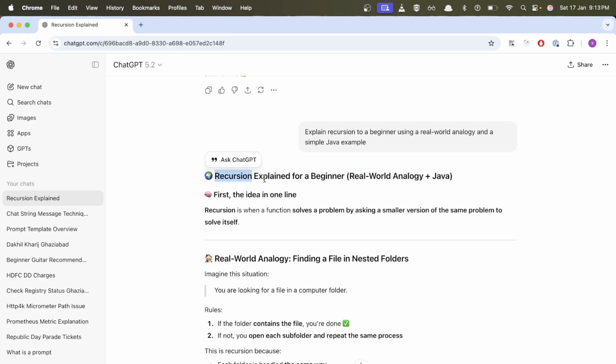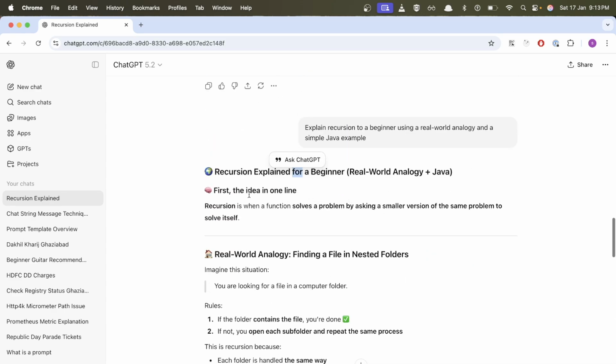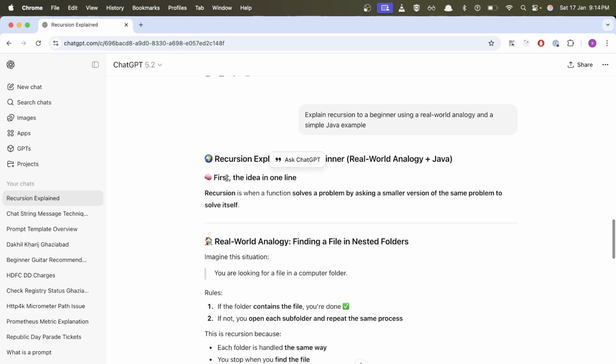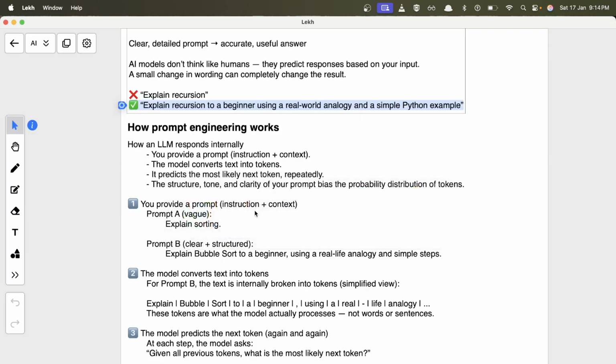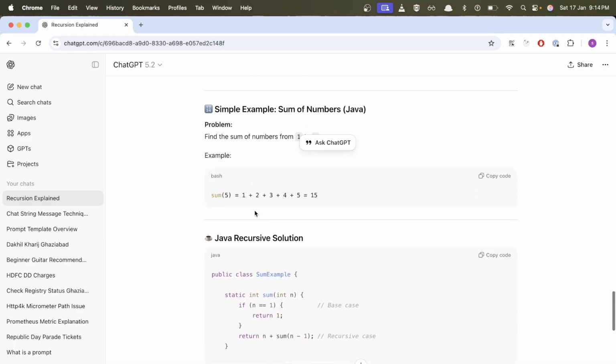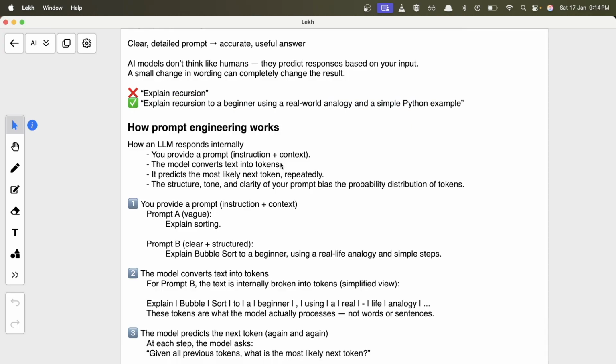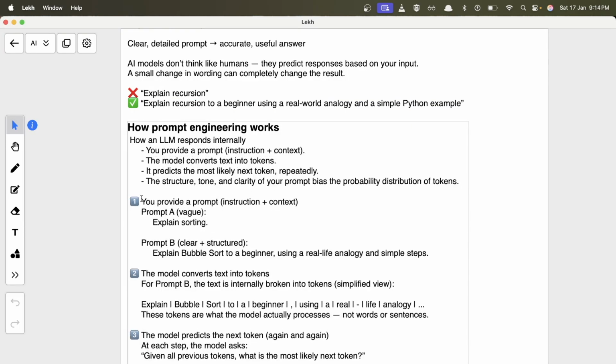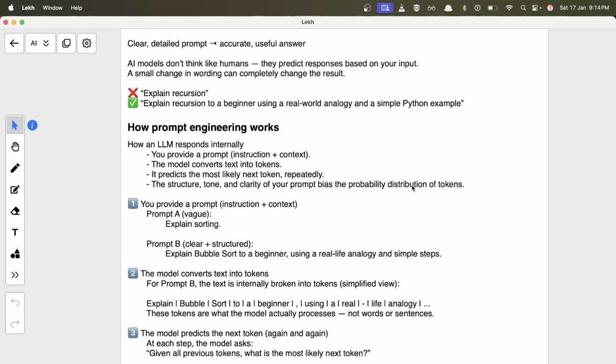After it predicts recursion, it predicts the next word that should be there. So it will be explained, and then it keeps on going until the answer is complete. It predicts the next word based on the context you have provided, and whatever it has generated in the response before predicting the word. Based on all that context, it tries to predict the next word, and after the answer is complete, it stops. That's how an LLM provides you an answer. So it predicts the most likely next token repeatedly. The structure, tone, and clarity of your prompt bias the probability distribution of the tokens.